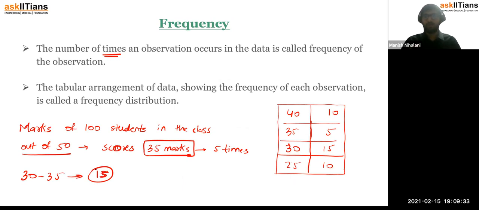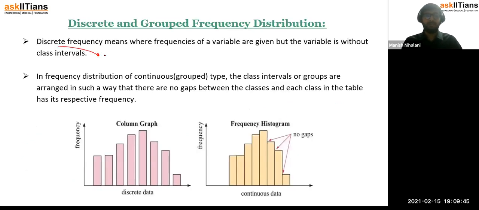Whereas here you were trying to individualize every student and the entry of marks of each and every student. So this was the format of discrete, wherein you are individualizing the entry. Discrete means individualizing the entry, each one's entry separately.